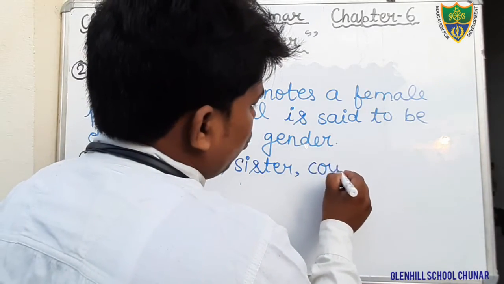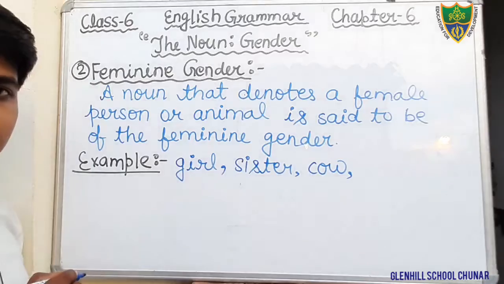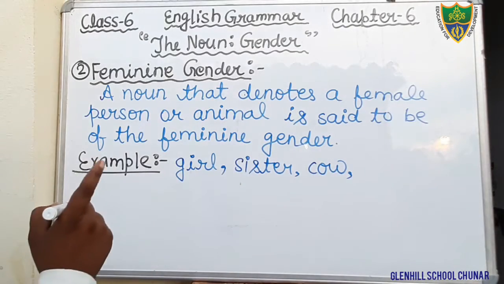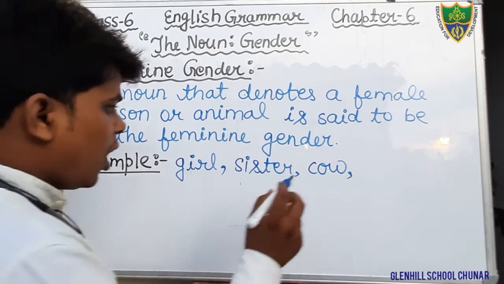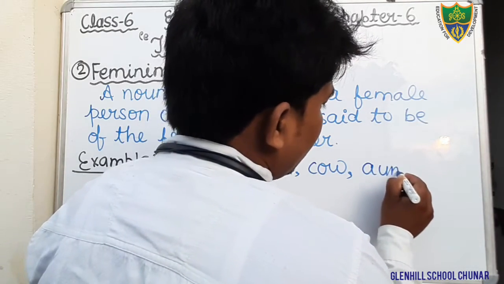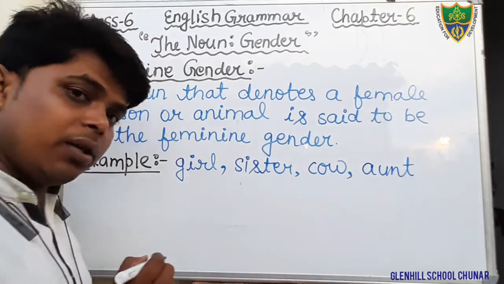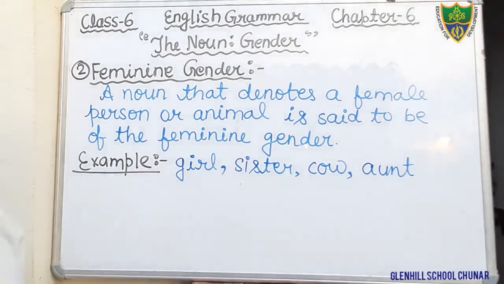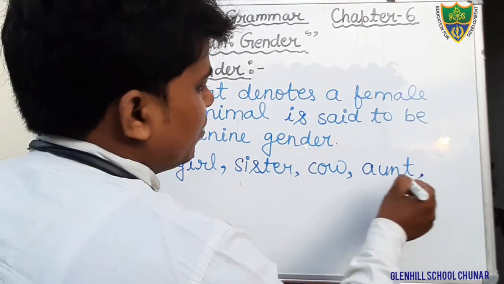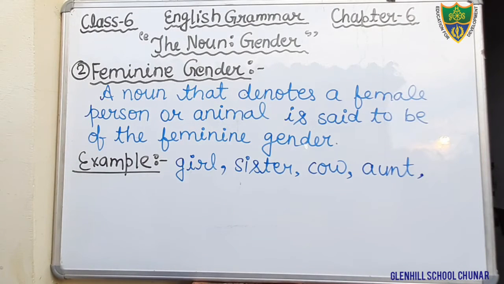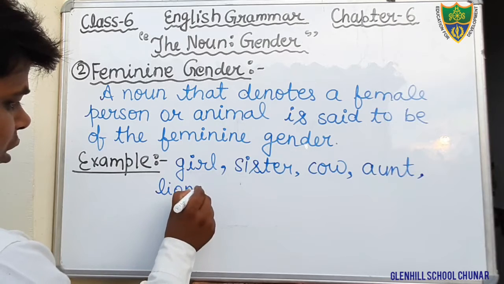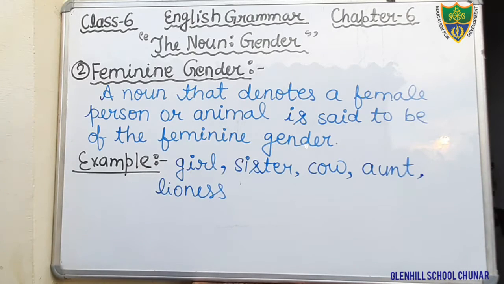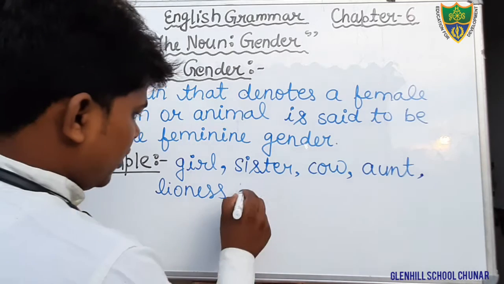Cow, C-O-W. Cow denotes the female animal. Therefore, that is known as feminine gender. Next, aunt, A-U-N-T. Aunt denotes the female gender, female person. Therefore, that is known as feminine gender. Next, lion, lioness, L-I-O-N-E-S-S. Lioness denotes the female animal. Therefore, that is feminine gender.